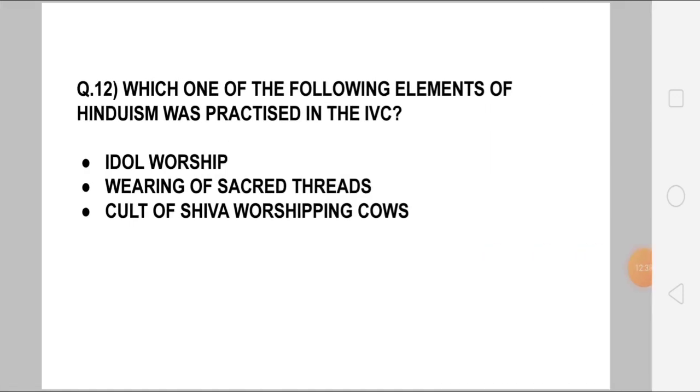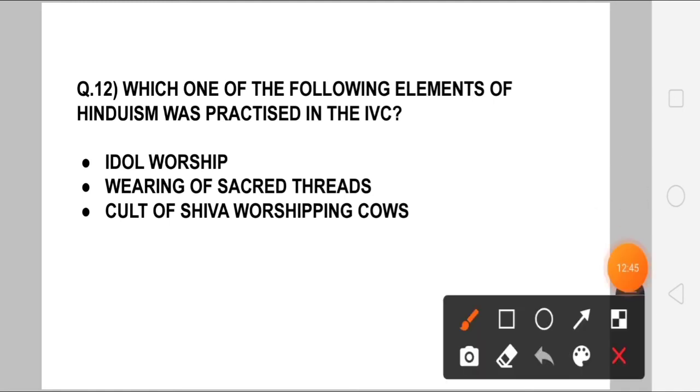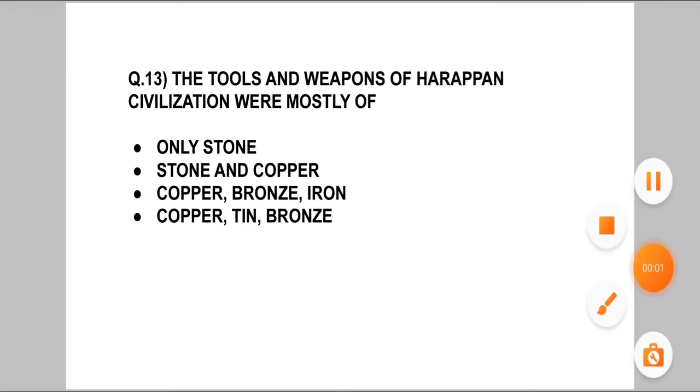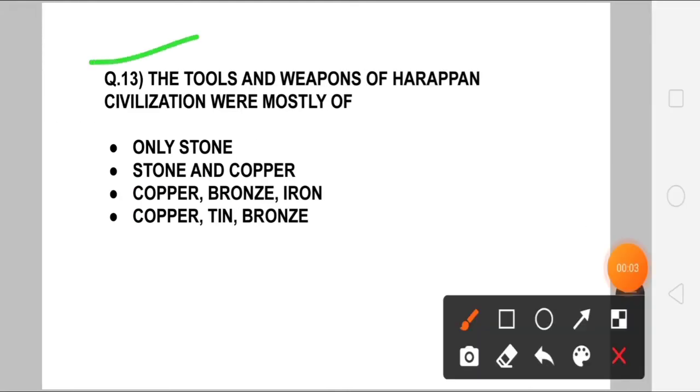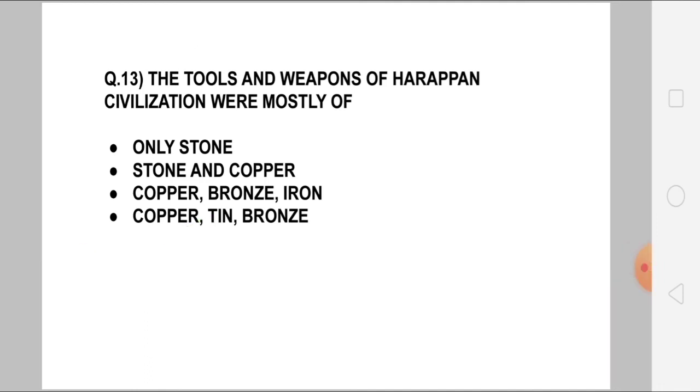And the 12th is, which of the following elements of Hinduism was practiced in the Indus Valley civilization? Worshipping cows will be the fourth option. So here your answer is the cult of Shiva, because we have also found the Pashupati seal or Pashupati god, which signifies the cult of Shiva or proto-Shiva. And the next question is, the tools and weapons of Harappan civilization were mostly of what? Copper, tin, and bronze.